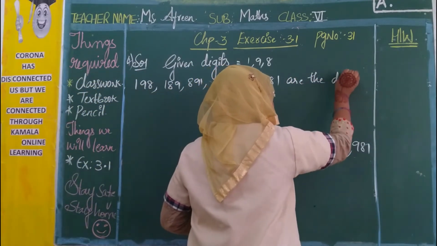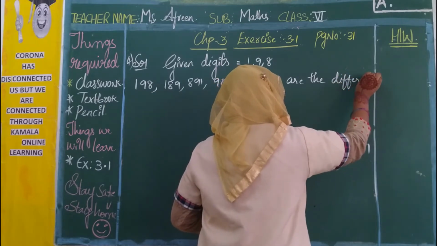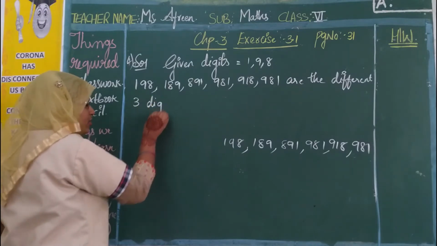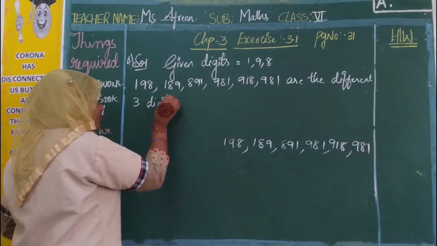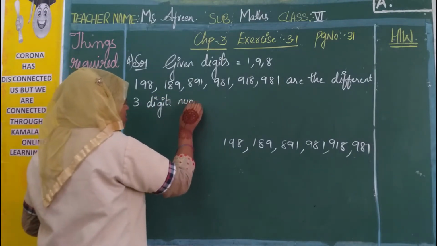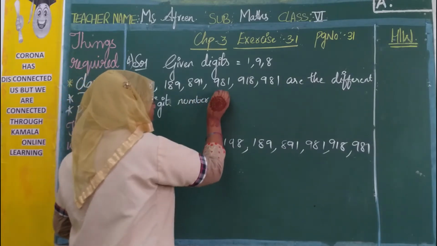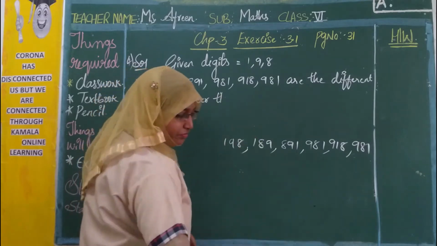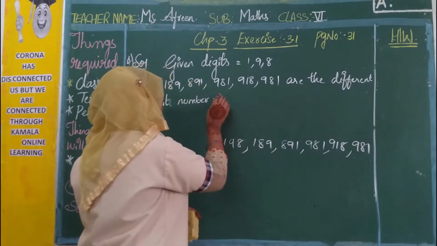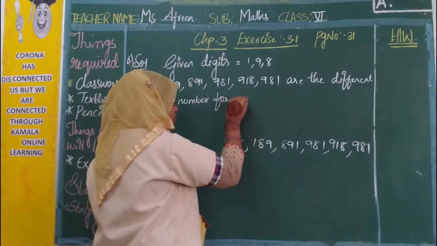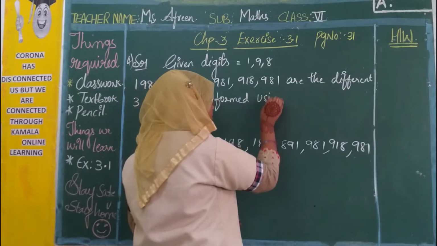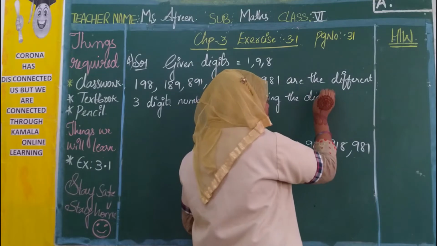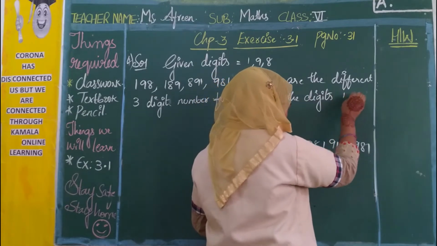Our different 3-digit numbers that can be formed using the digits 1, 9 and 8.